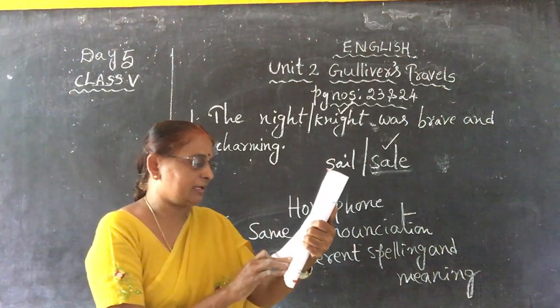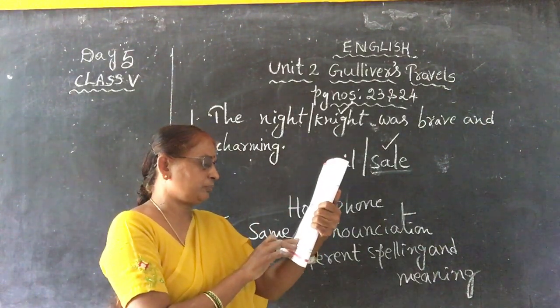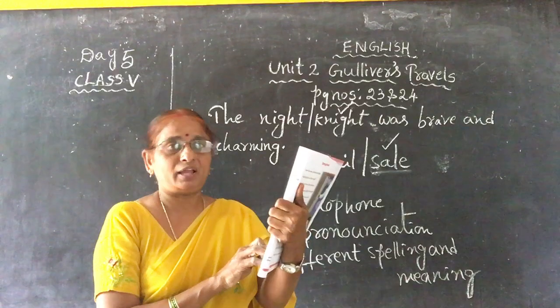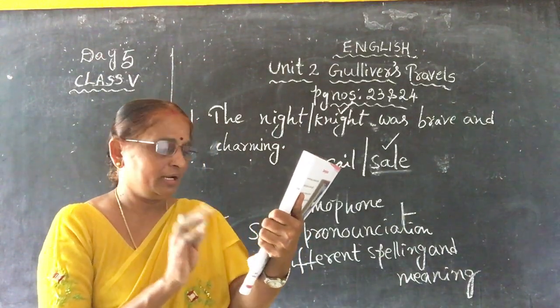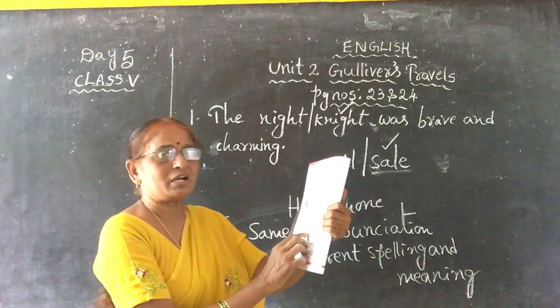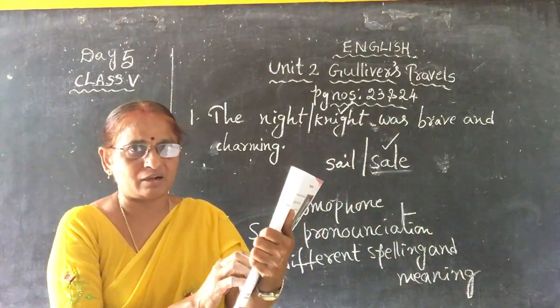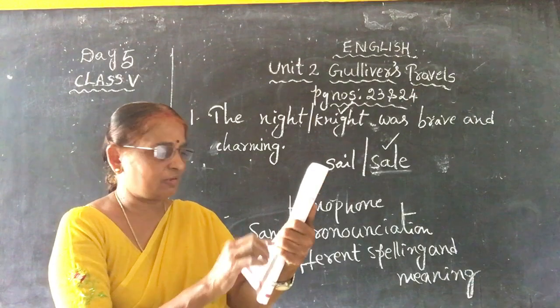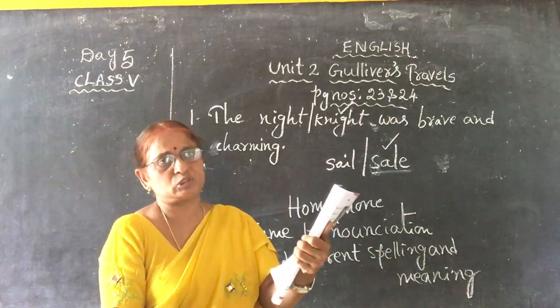Next, Billu thought it was not fair to increase the fare of train rates. What is called fair and what is called fare? Fair means what? Not bad, just. And fare means what? Charges. So which homophone is correct according to the sentence? Which one? Just put a tick mark in the textbook itself.